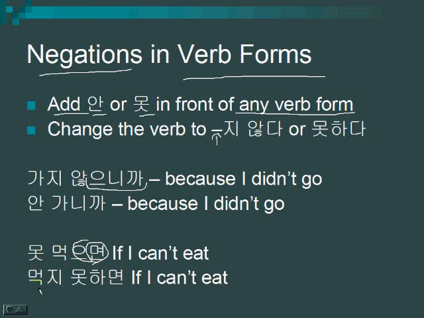If I can't eat, same meaning. Because I didn't go: 가지 않으니까, 안 가니까. Wait, sorry, that's not this form. It's 못 먹으면, 먹지 못하면.